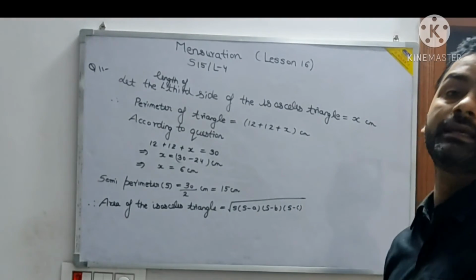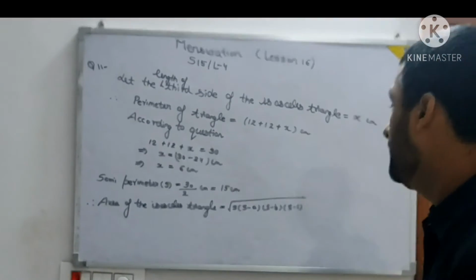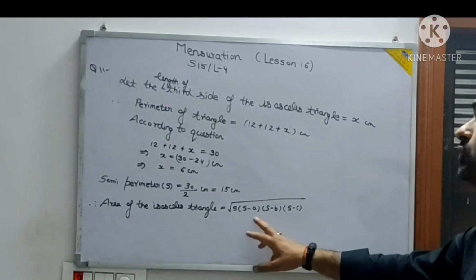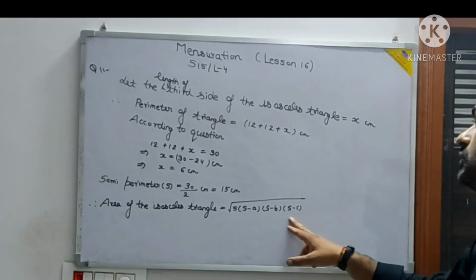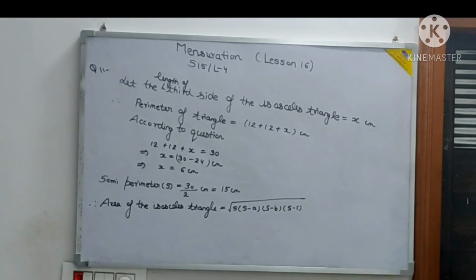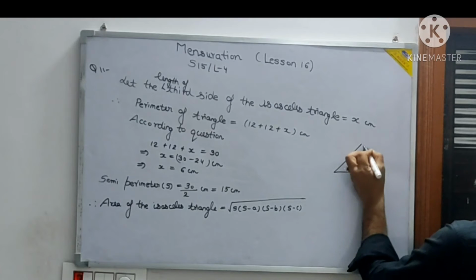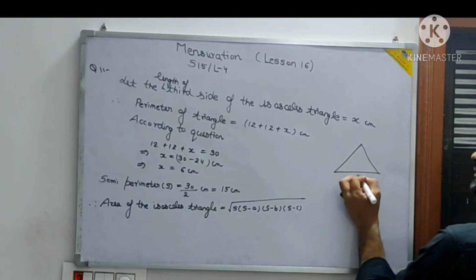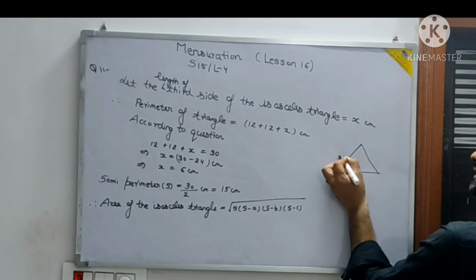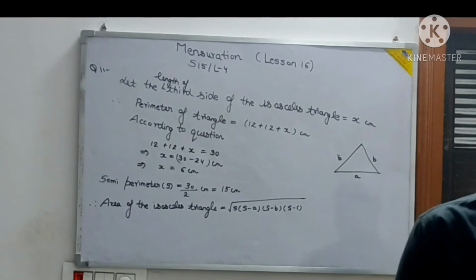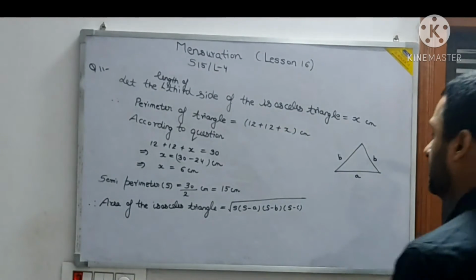A, B, C are the lengths of the sides. Here you can have two values the same. That means we can put the two values as A itself. If this is the triangle, we can have it like this: A, B, and B. If this is also a triangle, I will modify the formula accordingly.